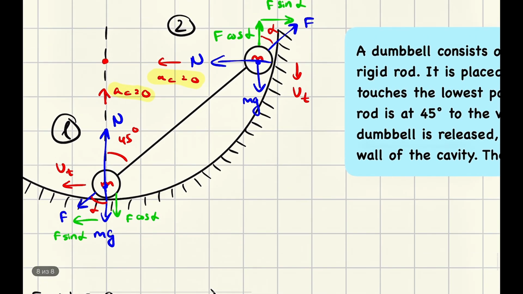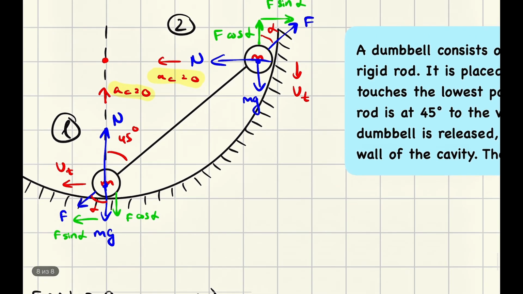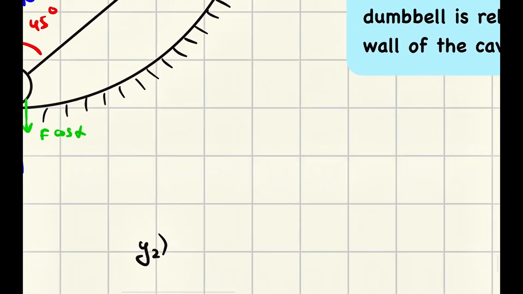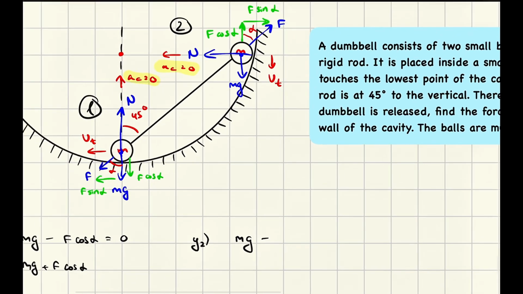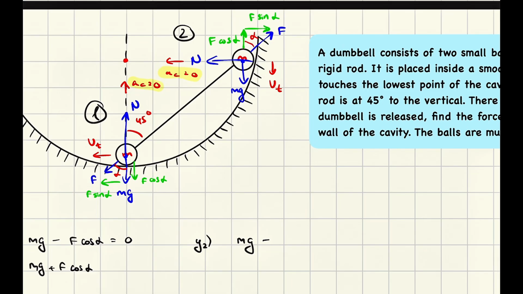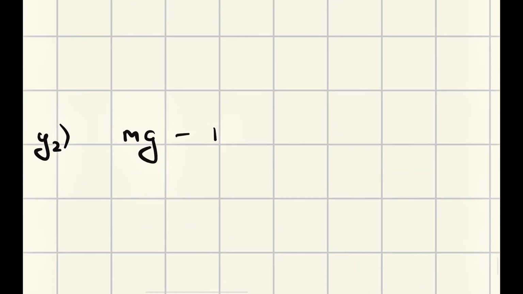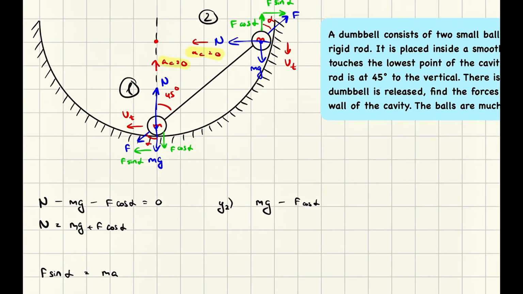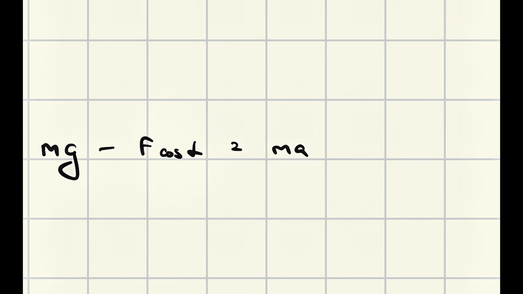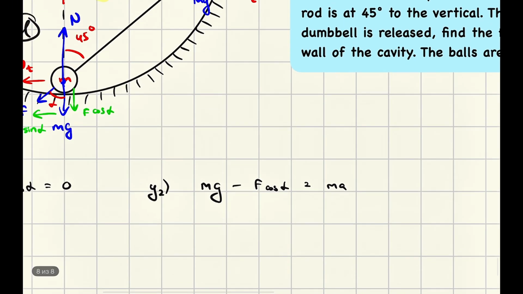So it must be what? F cosine alpha, no, mg. Mg is the direction of velocity, the change in velocity. So that's why it would be the main character. Mg minus, the thing that opposes it would be F cosine alpha. And yeah, no friction, nothing else, just this. It would be equal to ma. Good. I believe that's it.